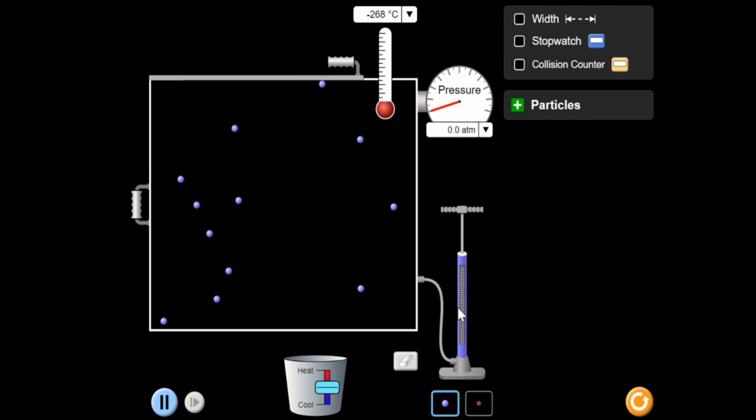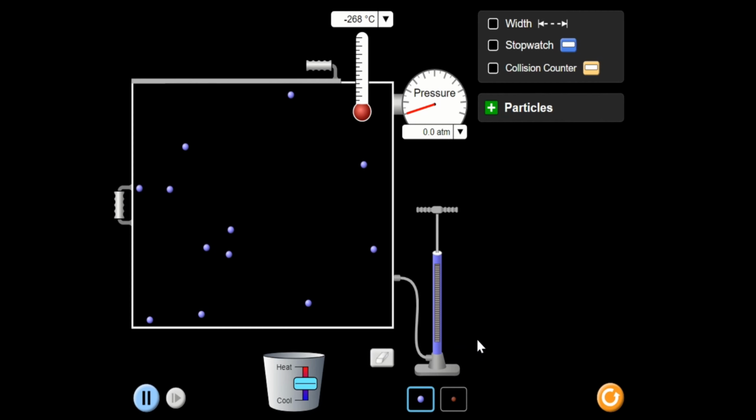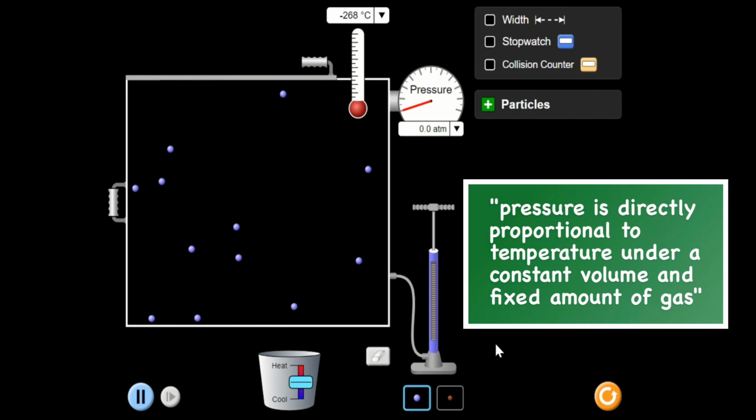So Gay-Lussac's law was formulated by the French chemist named Joseph Gay-Lussac in 1808, and according to his law, the pressure exerted by a gas is directly proportional to the temperature of the gas when the mass is fixed and the volume is constant. So what do we mean by that? So here I have a PhET simulation to show you the relationship between the temperature and pressure of gas at a fixed amount of gas and constant volume.